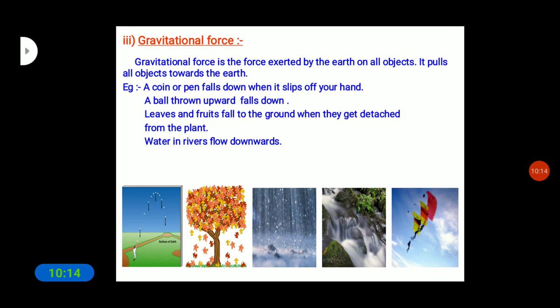Yes, see, objects or things fall towards the earth because it pulls them. So this force is called the force of gravity, or simply gravity. This is an attractive force. The force of gravity acts on all objects, and it acts on all of us all the time without our being aware of it. Water begins to flow towards the ground as soon as we open a tap. So water in rivers flows downwards due to the force of gravity. See, here is a note that gravity is not a property of the earth alone.